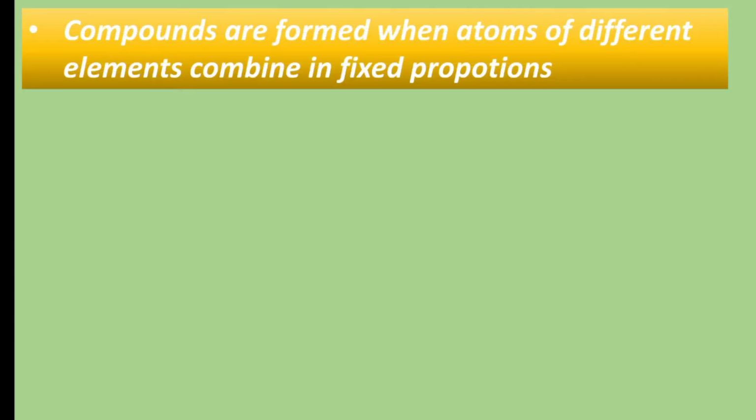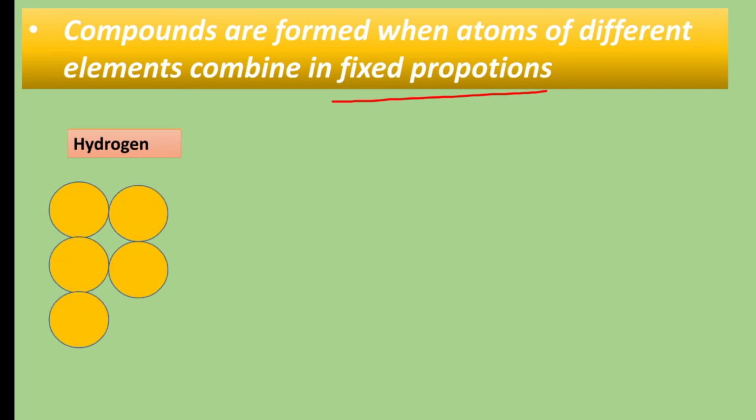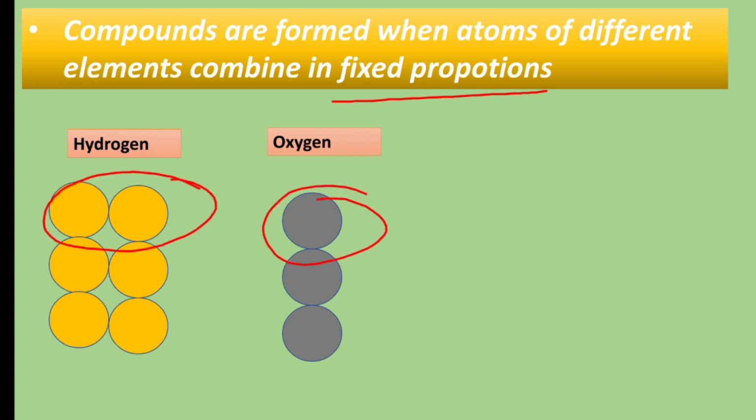Compounds are formed when atoms of different elements combine in fixed proportion. Let's see. These are hydrogen atoms and these are oxygen atoms. So, when two atoms of hydrogen and one atom of oxygen combine, they form a water molecule.